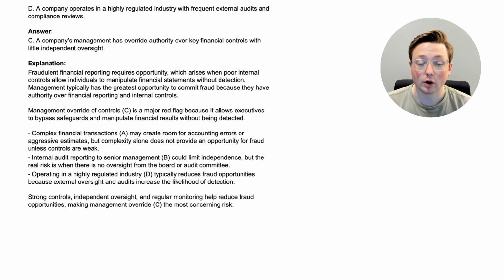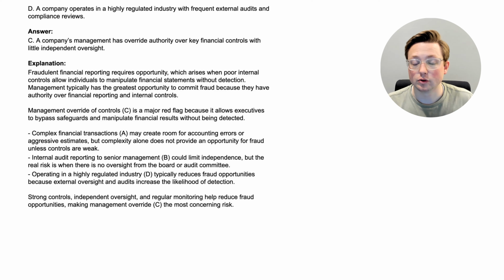about opportunity. Fraudulent financial reporting requires opportunity, which arises when poor internal controls allow individuals to manipulate financial statements without detection. Management typically has the greatest opportunity to commit fraud because they have authority over financial reporting and internal controls. So basically, the idea behind opportunity is the company doesn't have the correct controls in place, so that creates opportunities for people to commit fraud. Now, management is a problem here because a lot of times, even if there are the correct controls, they can still go over the controls and override them, and they can still commit fraud in that way.